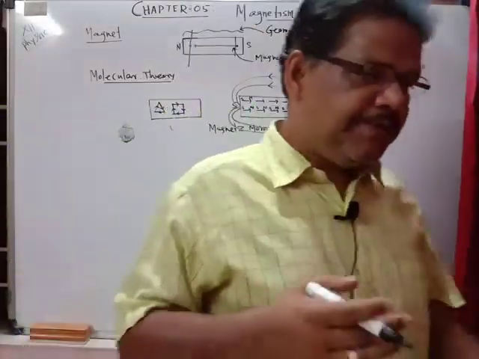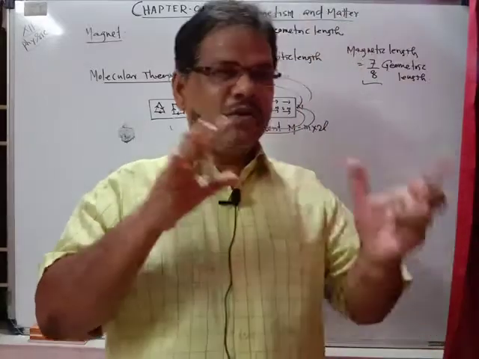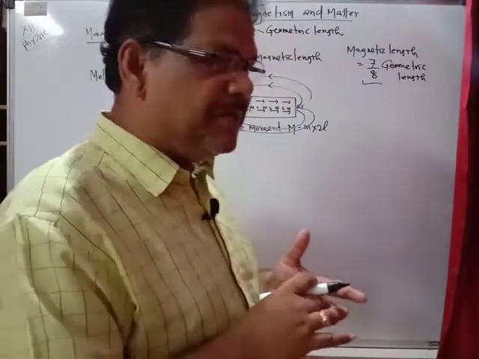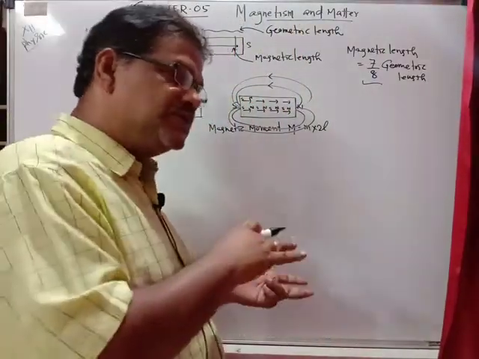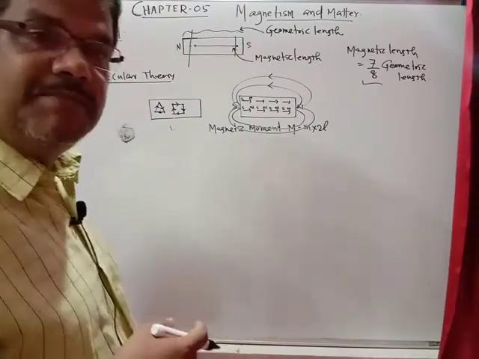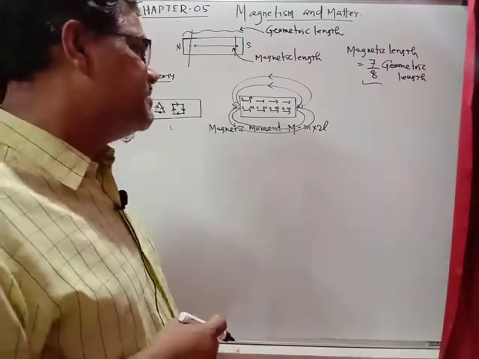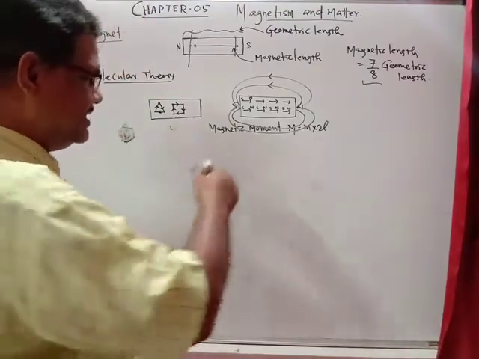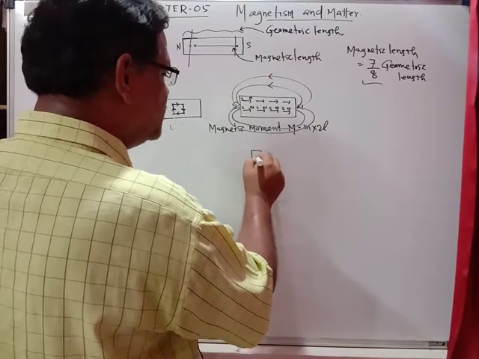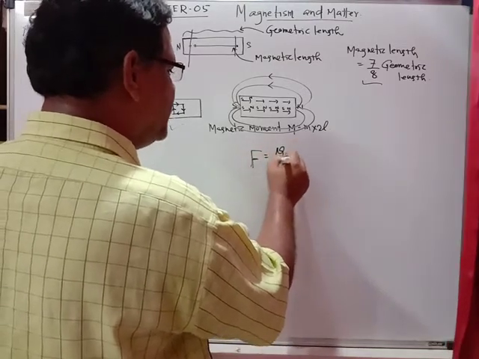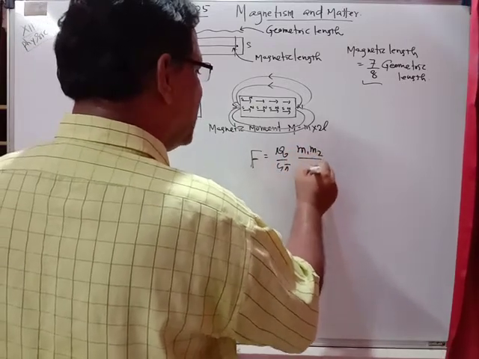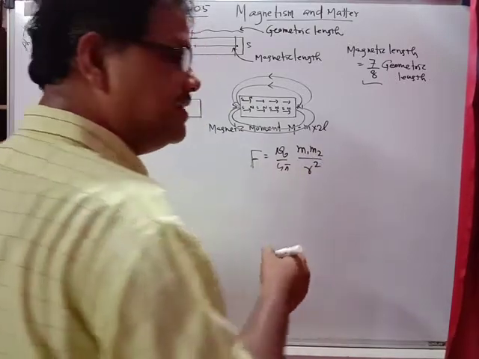If you talk about magnetostatics and electrostatics, if you compare all the formulas, whatever you will be getting in case of electrostatics and magnetostatics, both will be the same. Suppose you talk about Coulomb's law in magnetism, that is the force experienced between two different isolated poles, F equal to mu naught by 4 pi m1 m2 upon r square. That is the Coulomb's law in magnetism.